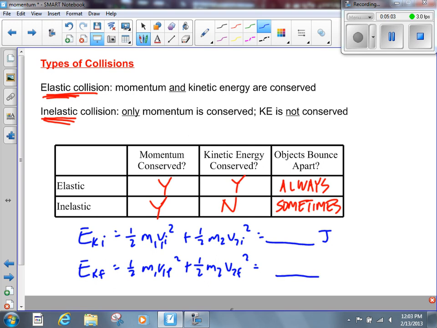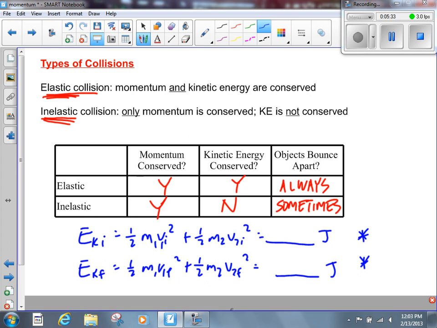If we find that these two numbers are the same, then we know it's an elastic collision. If we find that the final kinetic energy is less than the initial kinetic energy, what does that mean? It's inelastic. Right. If we find that the final kinetic energy is more than the initial kinetic energy, what does that tell us?